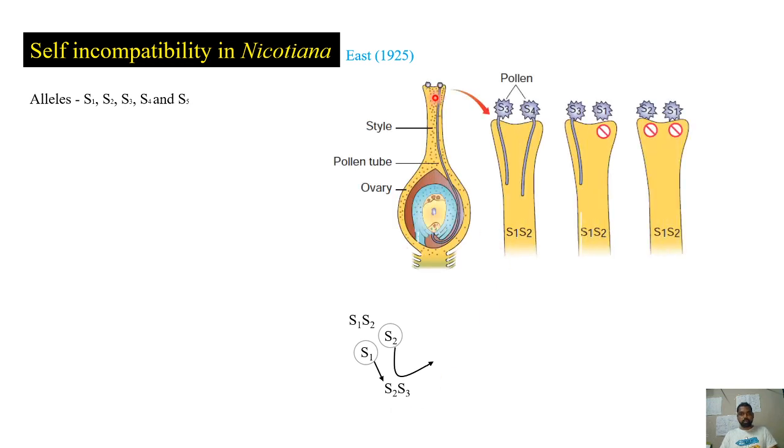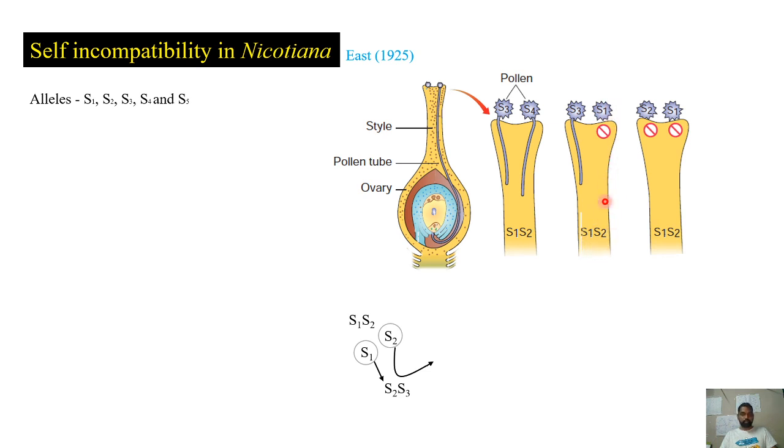So the same thing is shown here. This is the style and this is the stigma. If the gynoecium is S1, S2 type and the pollen grains are S3, S4 type, both will be allowed to germinate. But if the pollen grain is S1 type, it will not be allowed to germinate. If the pollen grains are S1 or S2 type, both will not be allowed to germinate. So if the same allele is present in the pollen grain as in the gynoecium, that will not be allowed